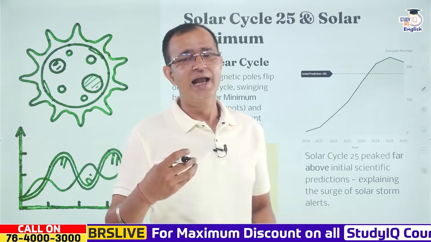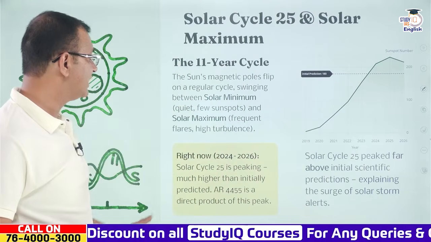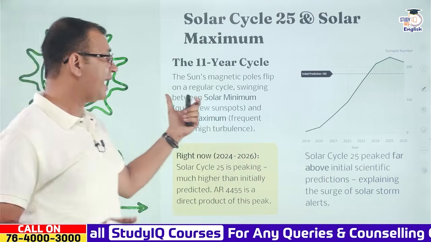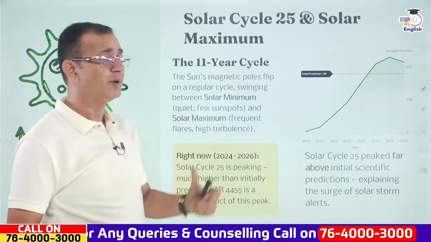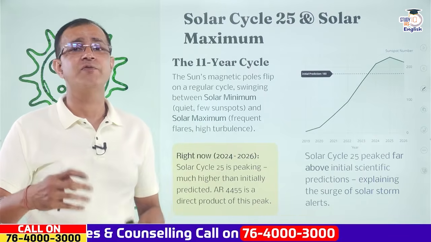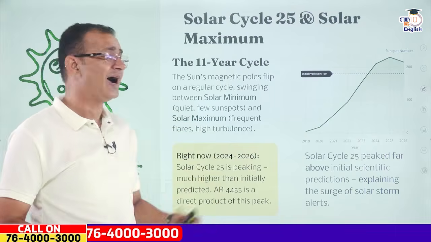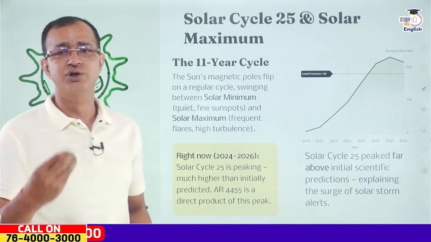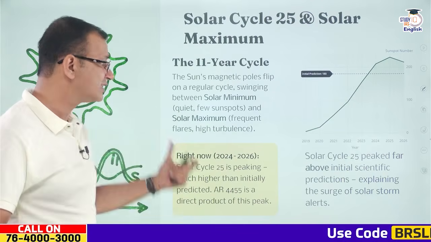Now, like I said initially, there is the solar cycle, and the solar cycle is of 11 years, where the sun's magnetic poles flip on a regular cycle, swinging between the solar minimum, that is quiet, where we do not have many sunspots on the sun, and also solar maximum, where we have frequent flares and high turbulence. We have lots of solar storms during the high period or maxima period.